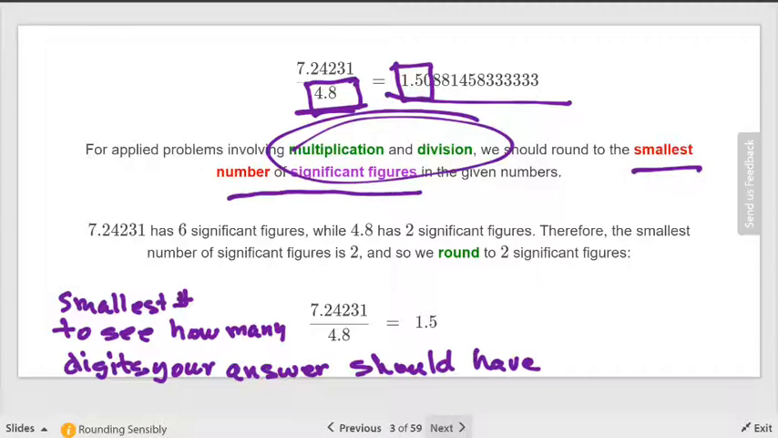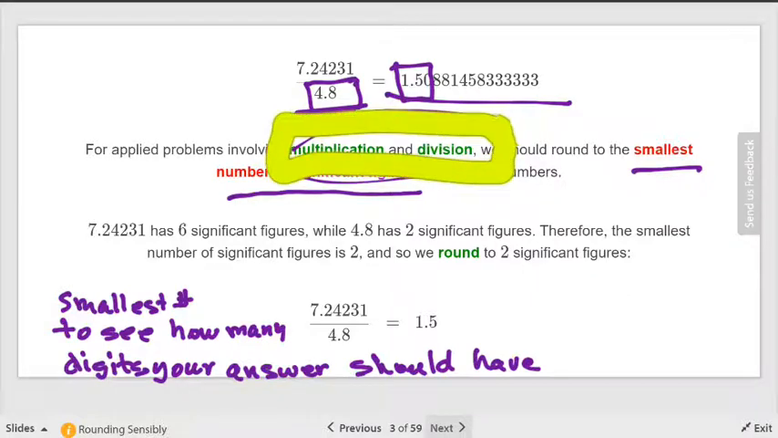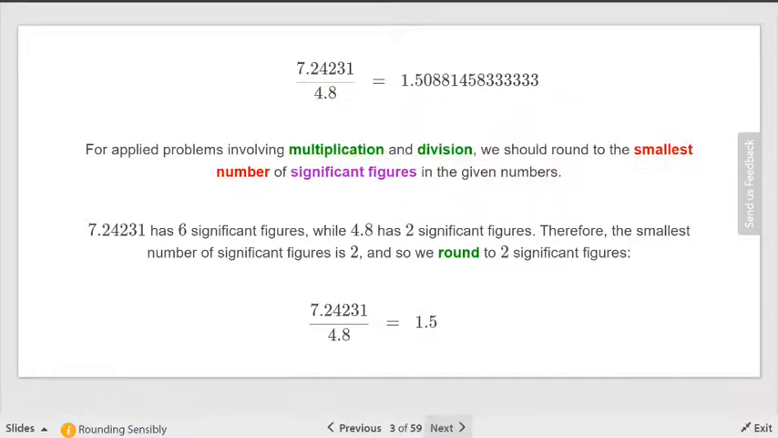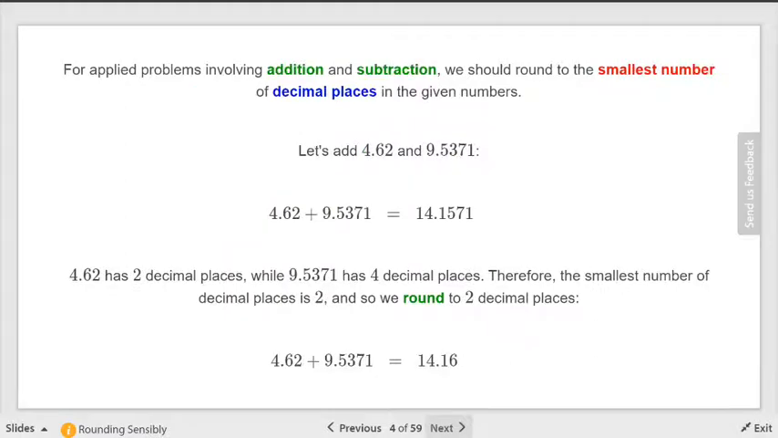Now, the problem students have here is this: that is only the rule for multiplication or division. There's a different rule for addition and subtraction. So be aware of what operation you're using. And you're going to get practice doing this, so you're in good shape.